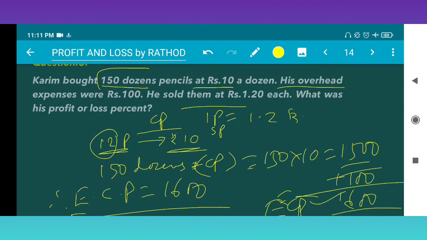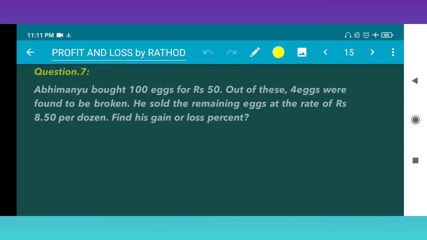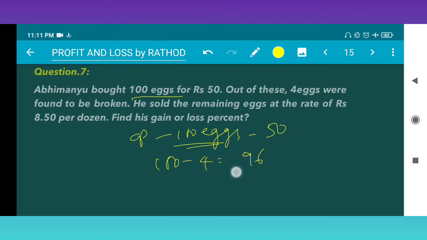Next question is: Abhimanyu bought 100 eggs for rupees 50. Bought means CP. Out of these, 4 eggs were found to be broken. So out of 100 eggs, 4 are broken, which means only 96 eggs are left. He sold the remaining eggs, which means 96 eggs.